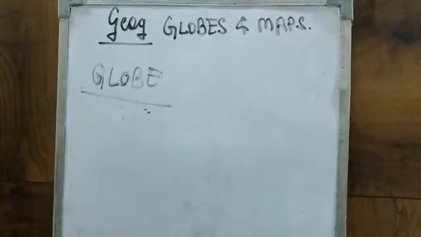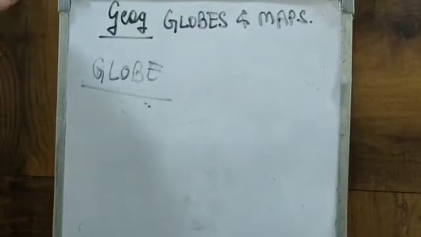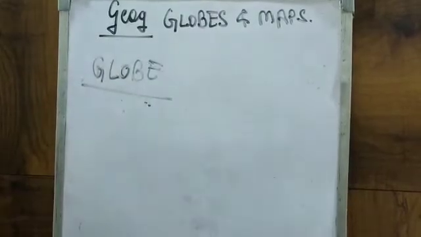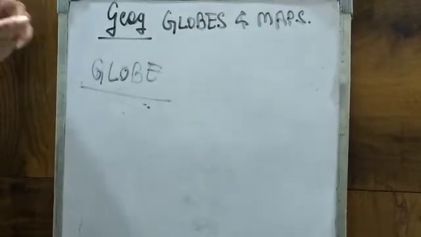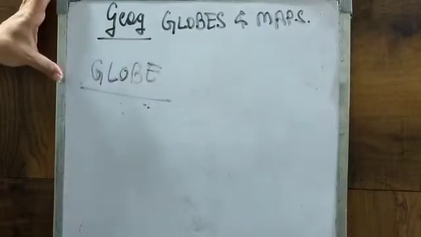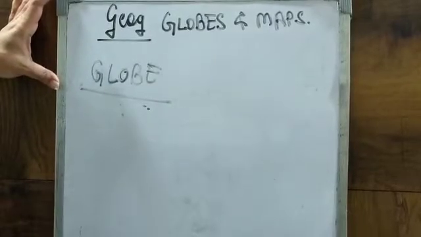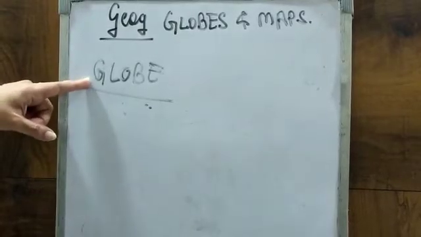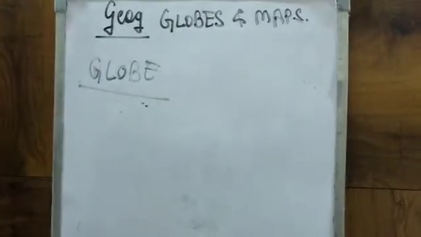And detailed information about landforms, roads, railways, towns and villages cannot be obtained on a globe. I repeat, the detailed information about railways, roads, villages cannot be obtained on a globe. Now, we'll study about maps.